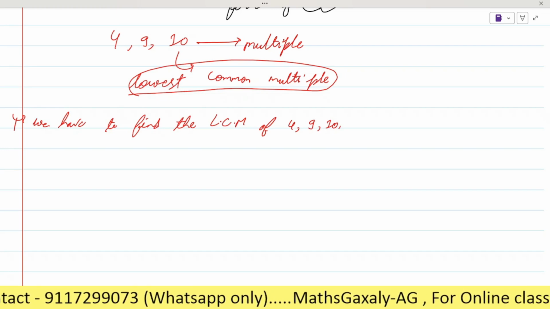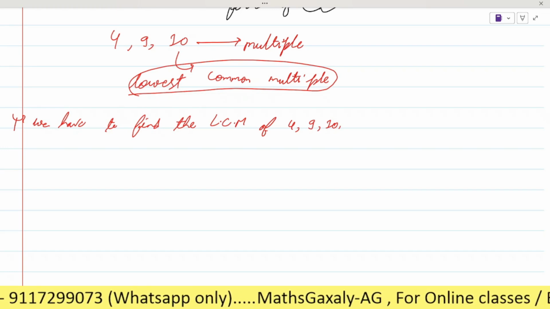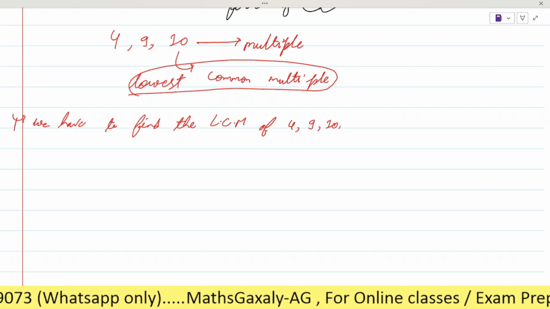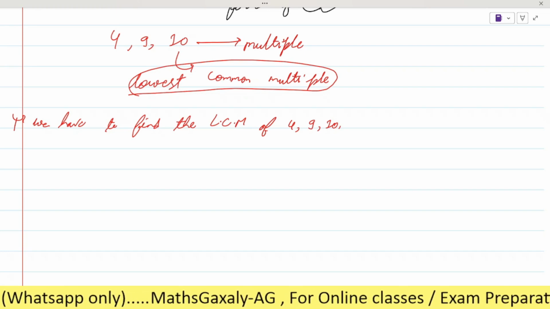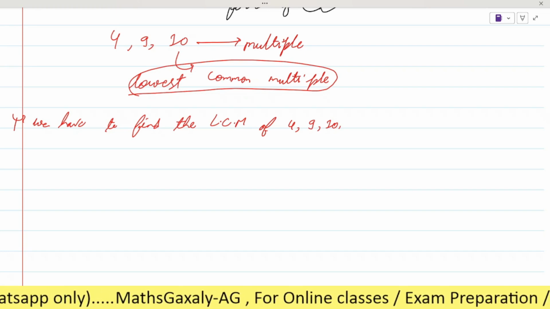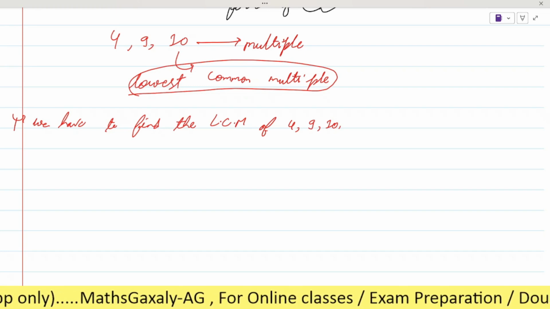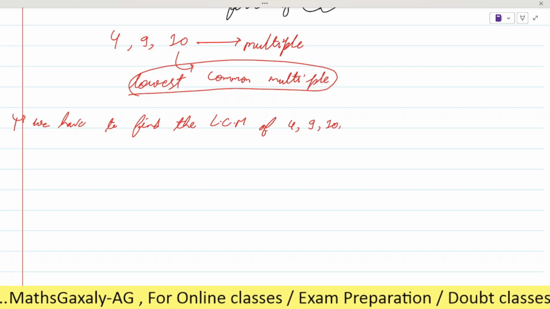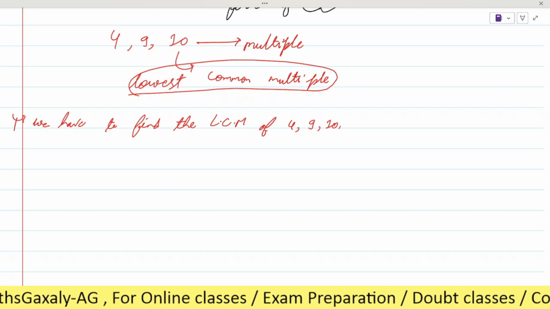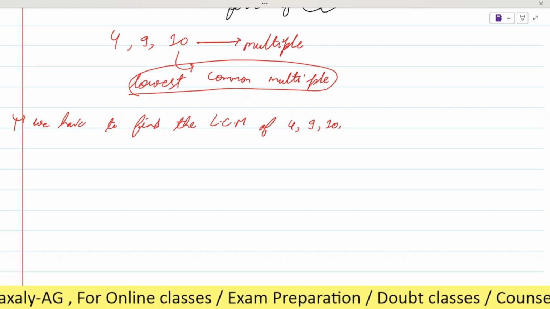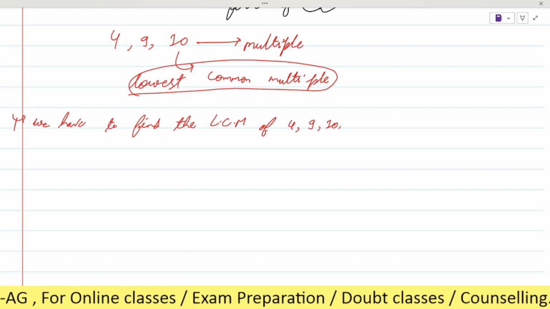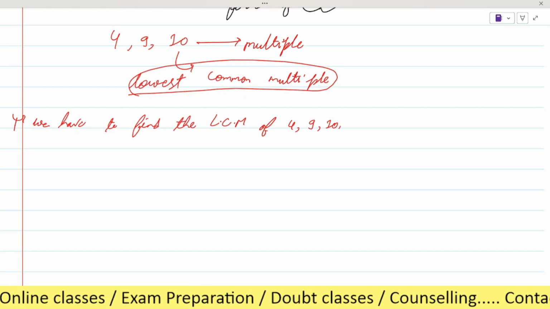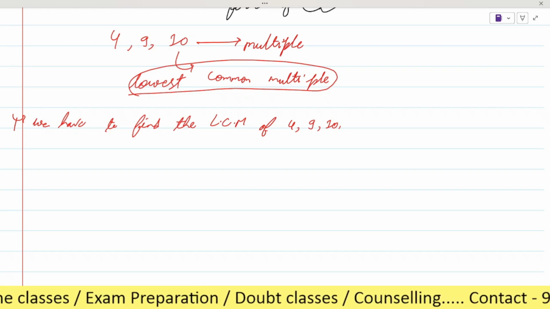Yeah, there are three methods: ladder method, prime factorization method. LCM is not a method. LCM is lowest common multiple, sorry, lowest common multiple.